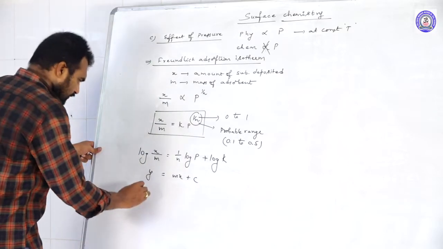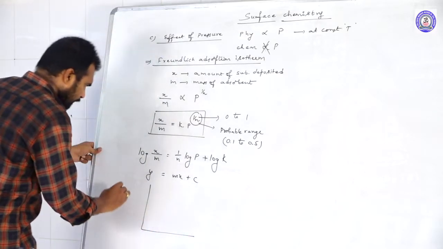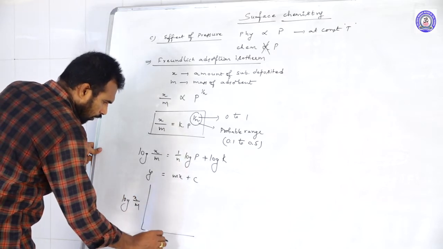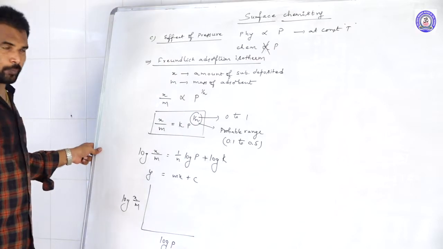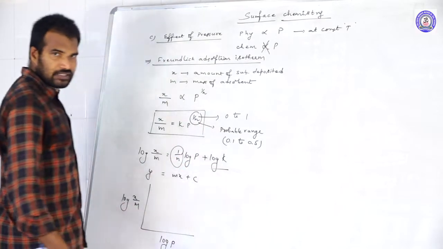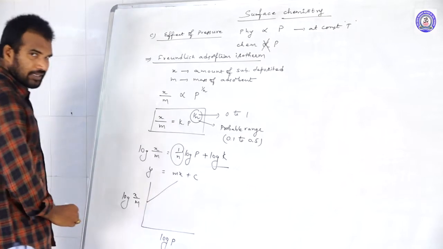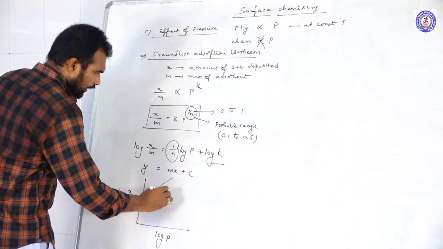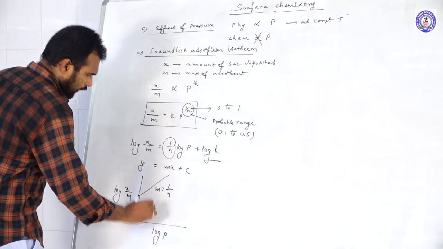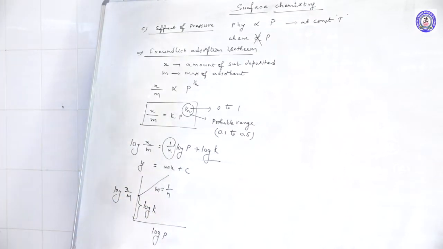When you draw the graph between log of X by M and log of P, what is the slope? Slope is 1 by N and the intercept value is log K. So we will get the graph like this. This is one graph.